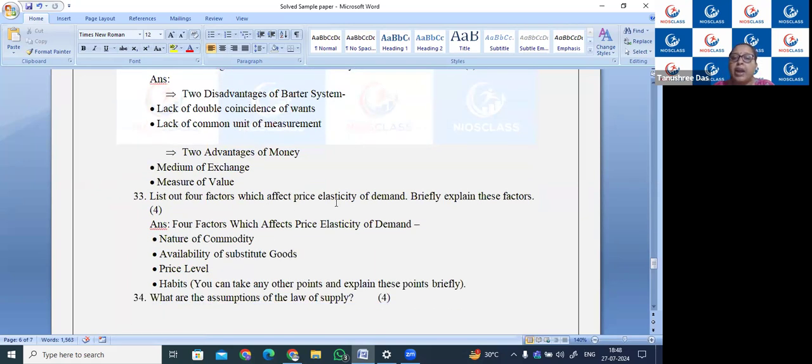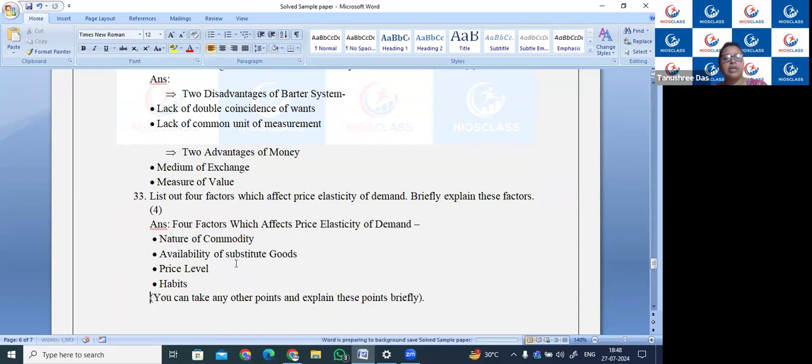Now list out 4 factors affecting the price elasticity. Briefly explain these factors. So here only the 4 factors are given. For the explanation, a one-sentence explanation you can do. It is up to you how you want to do the one-sentence explanation.